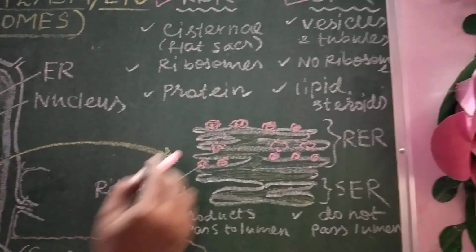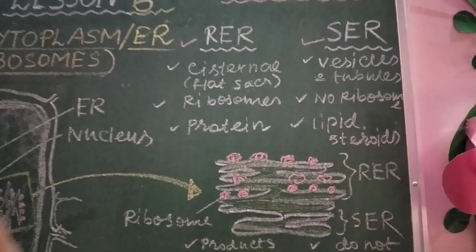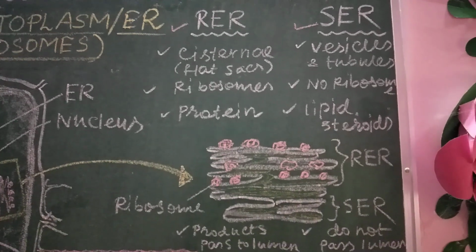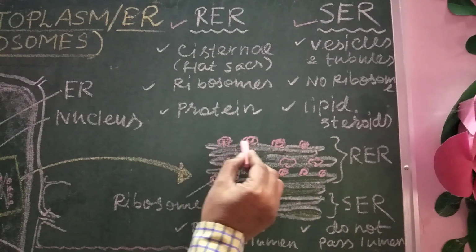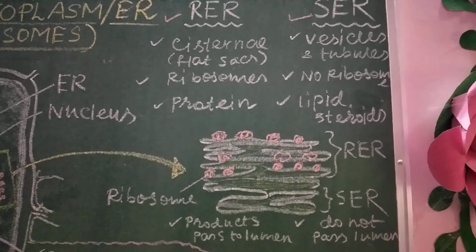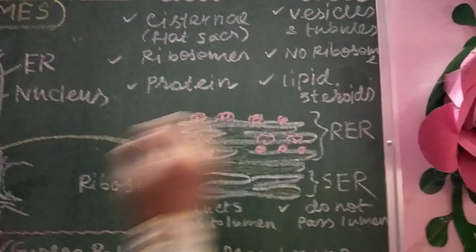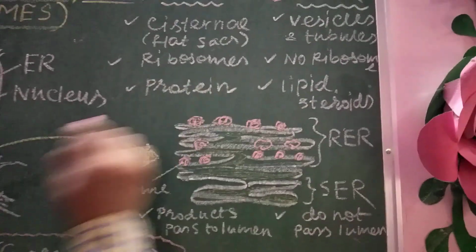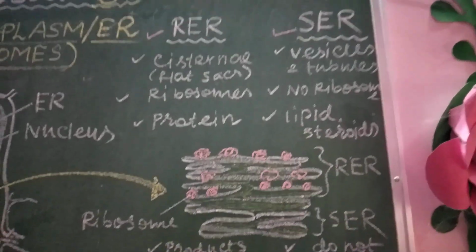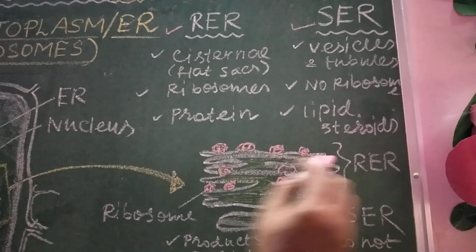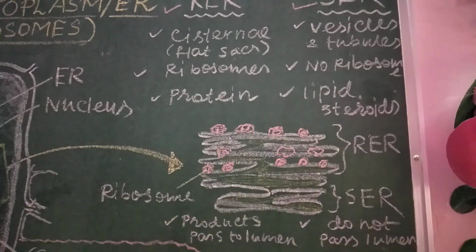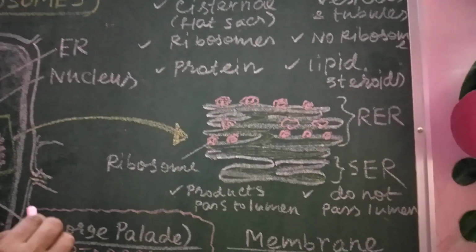SER is made up of vesicles and tubule-like structures. RER is rough because these red granular structures are present, which are called ribosomes, but in SER no ribosomes are present. RER mainly produces protein and SER produces lipids and steroids. These are the main differences between RER and SER.